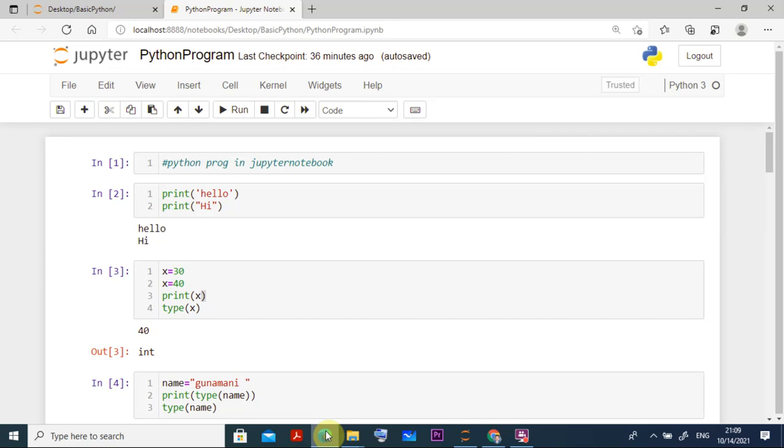Then the second question: why Python? First of all, it is an interpreted language. Line by line it interprets. You know what interpreted means. The second thing is that it is a general purpose language, and it is a high level language. So it is very easy and user friendly, and anybody can read it, so you will be very comfortable learning all the things. So now let us focus on our course.